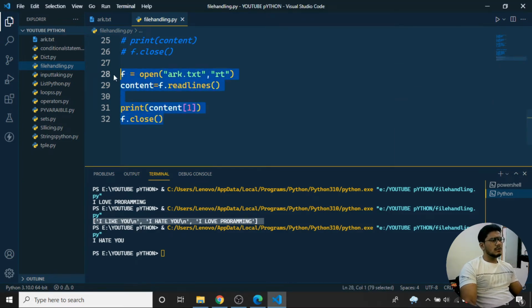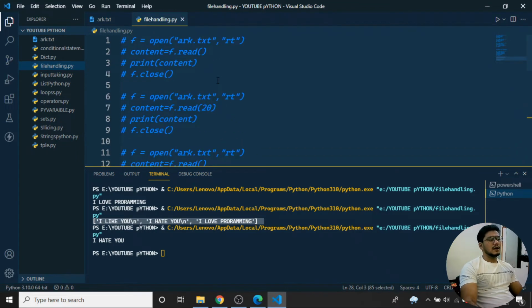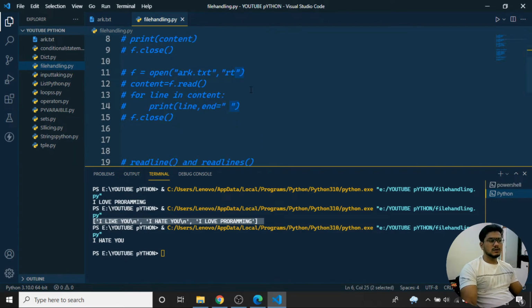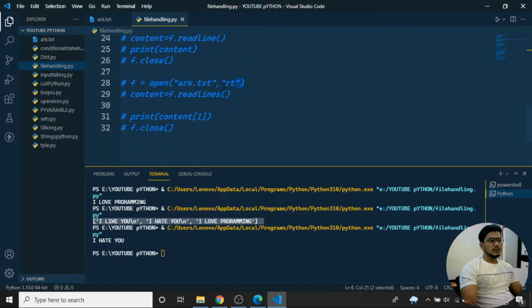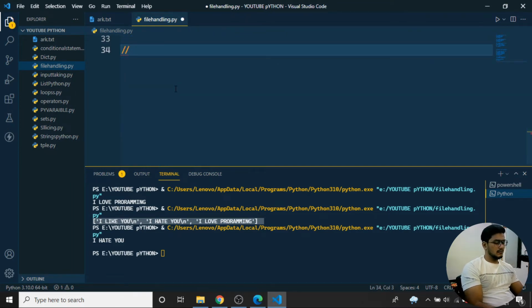So this is all about reading files. We have seen how to open a file, how to read the particular file, how to apply the modes, that is the read text mode, and how to use the functions, how readline and readlines work. Next, we'll be learning about writing files.